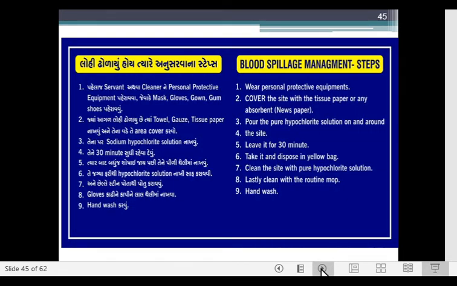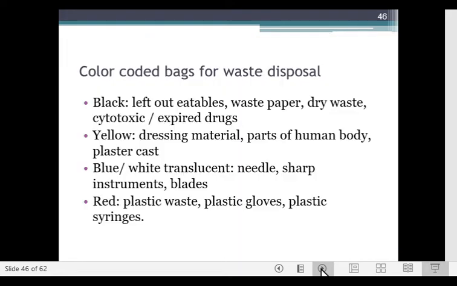If there is blood spillage, then you wear again your personal protective equipment, that is your gloves, your mask, your headgear. Cover the site with tissue paper or any absorbent. Pour the pure hypochlorite solution on or around the site. Leave it for 30 minutes. Take it and dispose it off in the yellow bag. Clean it with pure hypochlorite solution and then with your routine mop and then do hand wash.